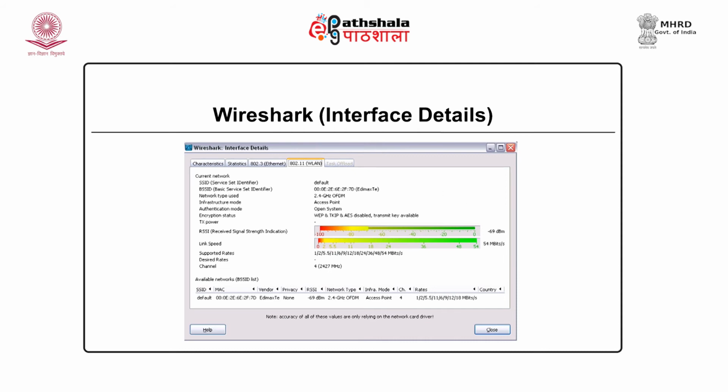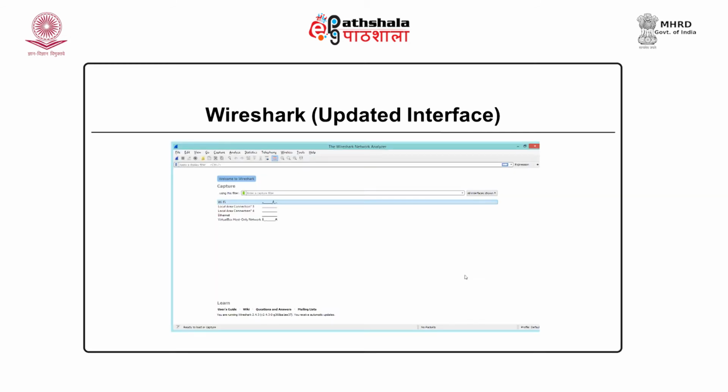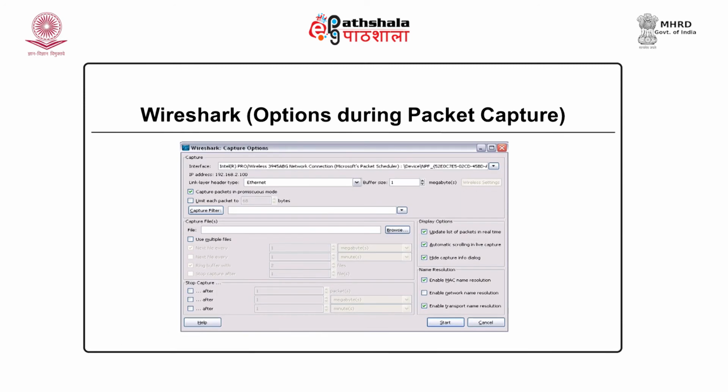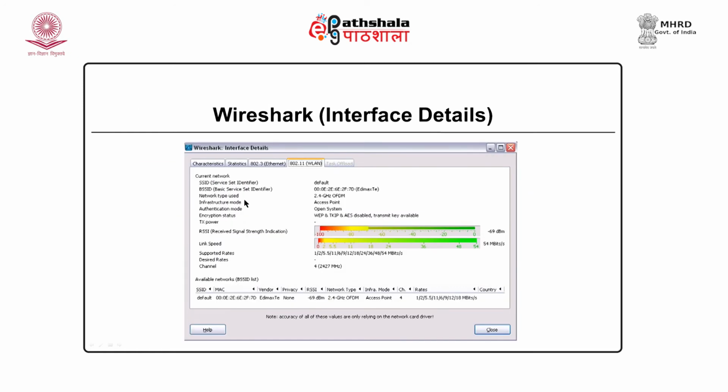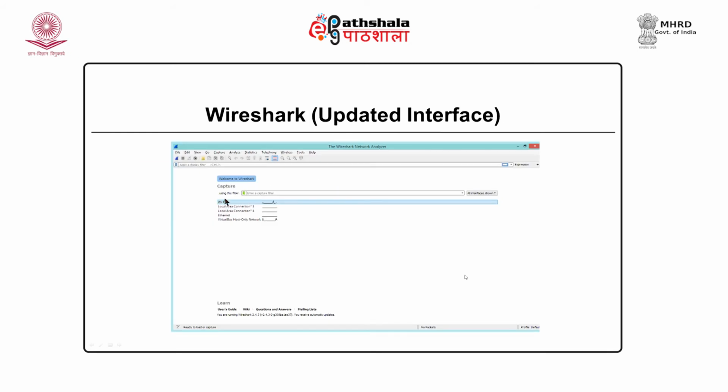Now, let us move ahead. The Wireshark interface has recently been modified. It is available on a few systems. So, this is a modified interface. Earlier, as I said, the old versions had a capture interface like this, but the newer versions directly show the interface.